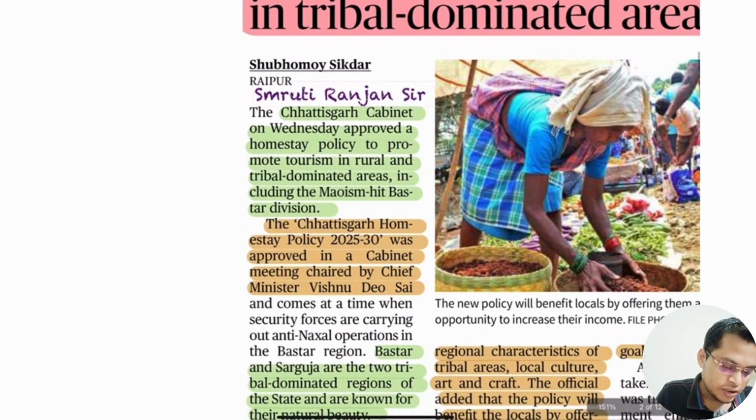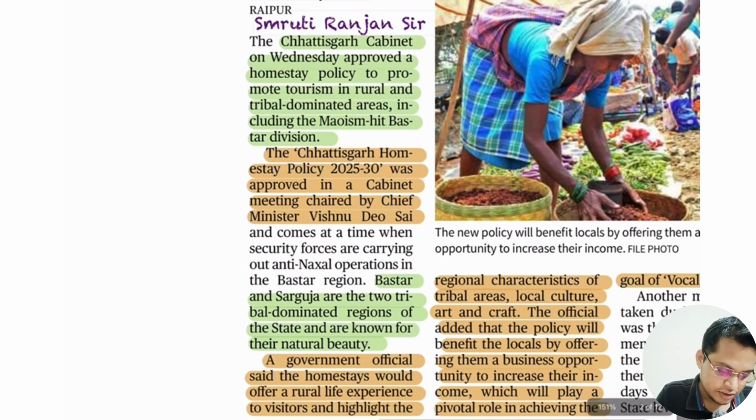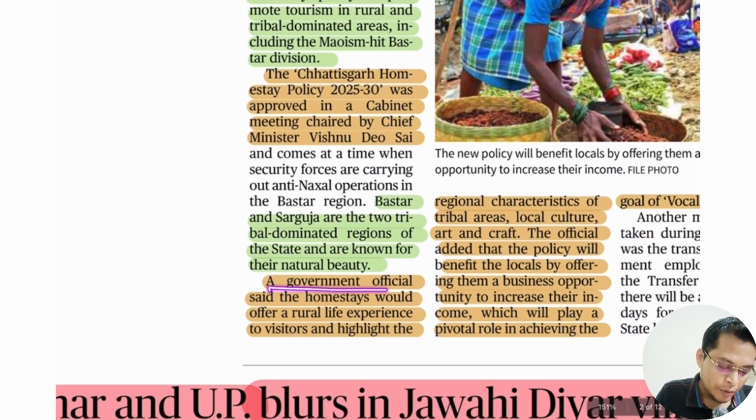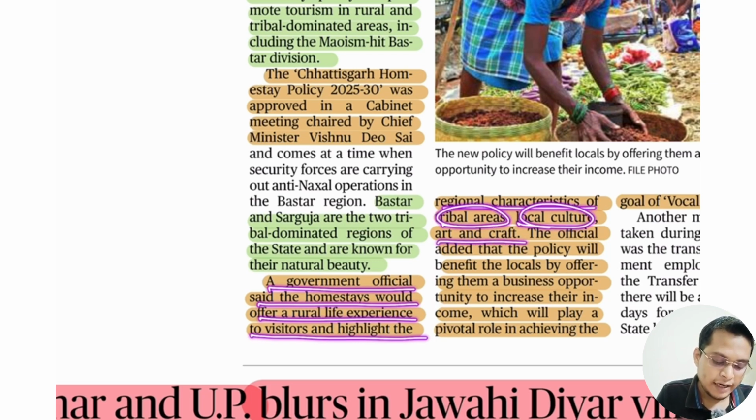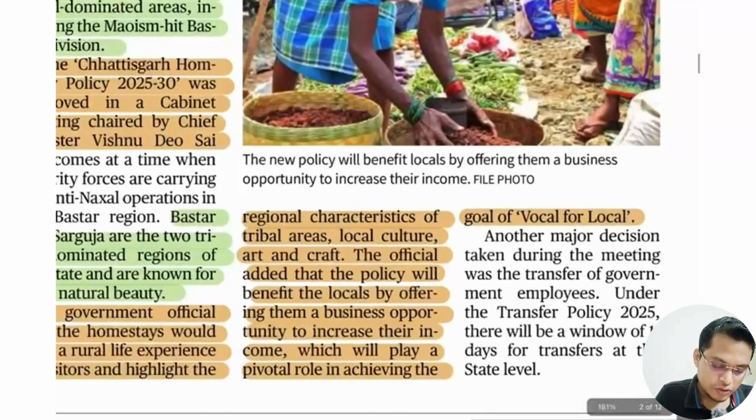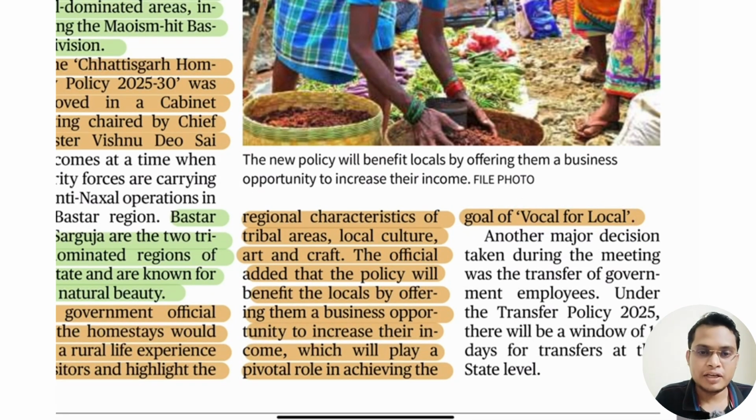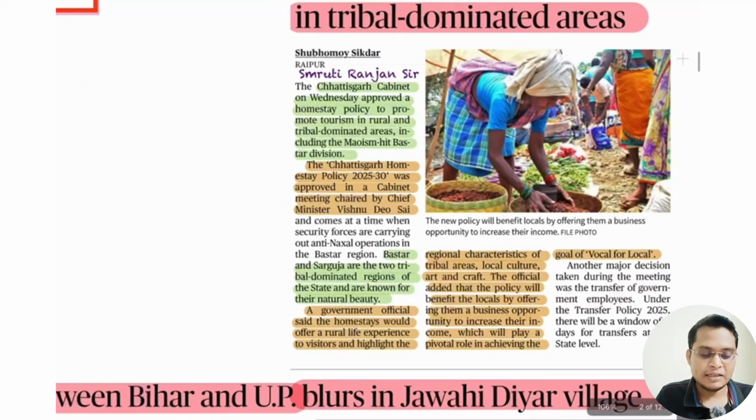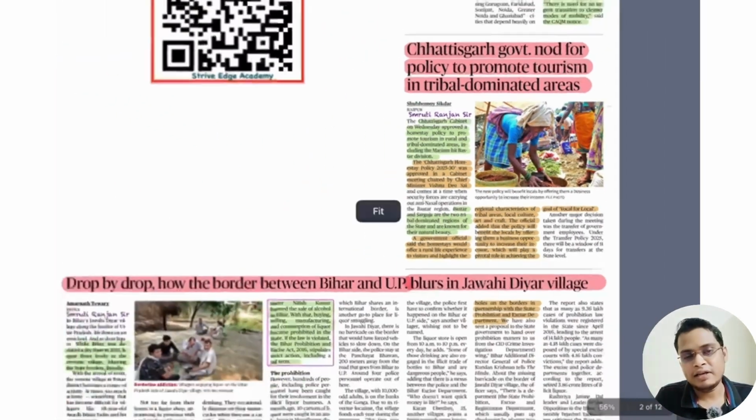So in which region, just tell me, yes, it is Bastar and Surguja, the tribal dominated region known as a Maoist stronghold. Government officials state that the homestay would be a rural life experience for the visitor, highlighting the regional character of the tribal area, local culture and craft. Okay. So this will also promote vocal for local. People are traveling all over the world, like Turkey. Turkey, on the one hand, is taking our money and supplying weapons to Pakistan, but instead of that we can travel to this tribal area and experience a lot of things.